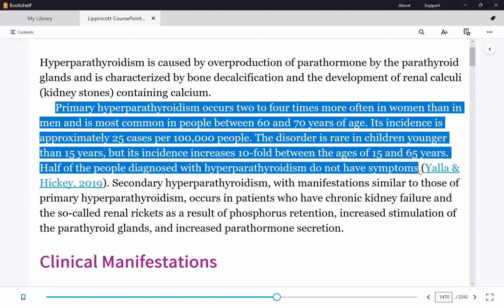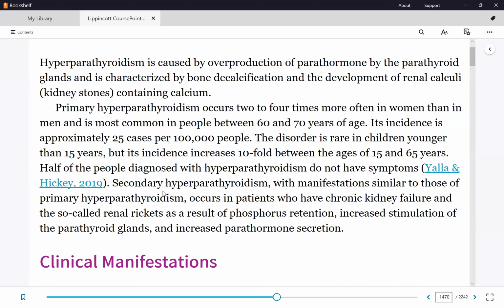Okay, the problem is in the parathyroid gland. Usually the cause is there's a tumor in there. Now, a tumor doesn't have to grow on all four of the parathyroid glands. A tumor in just one of them is enough to cause primary hyperparathyroidism.